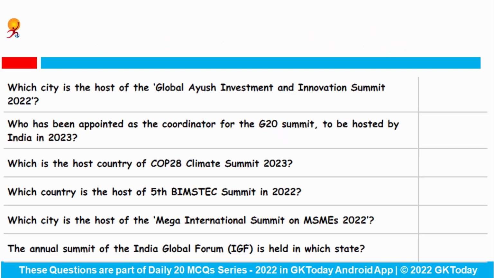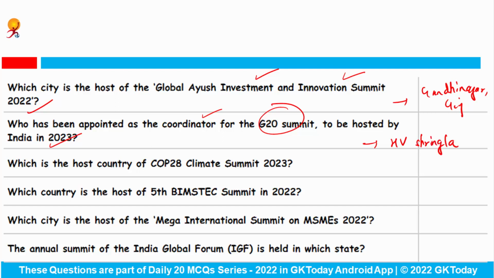Which city is the host of the Global Ayush Investment and Innovation Summit 2022? Answer is Gandhinagar, from the state of Gujarat. Who has been appointed as the coordinator for the G20 summit to be hosted by India in 2023? This is Mr. Harshvardhan Shringla. You have to tell me who is our new foreign secretary.